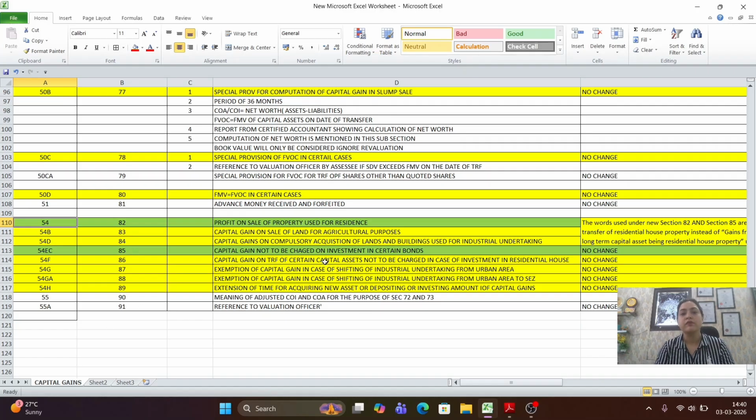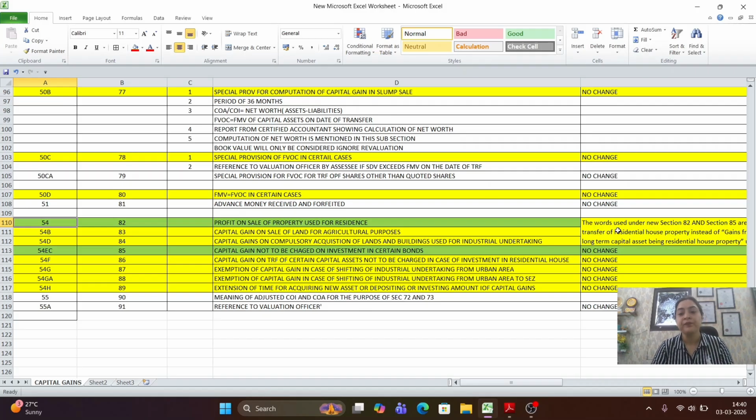And this is the portion where the change finally has been introduced, because we are looking for the changes which have been introduced in Income Tax Act 2025. So there are two such sections wherein changes have been introduced: section 82 and 85, previous section 54 and 54EC. Now let's talk about what the changes are.